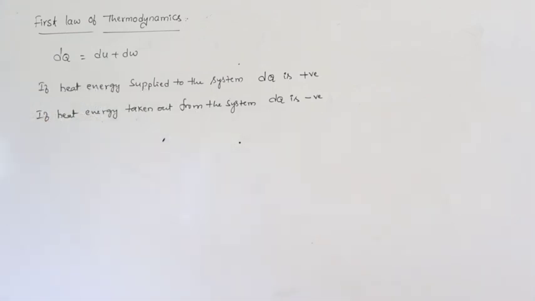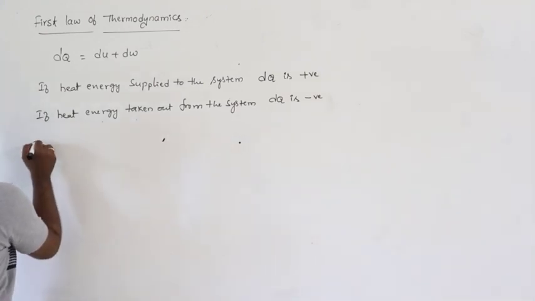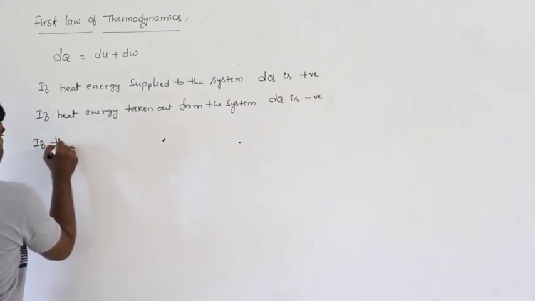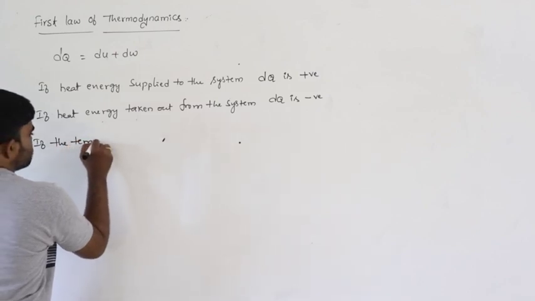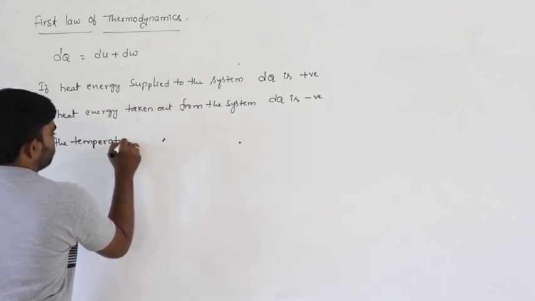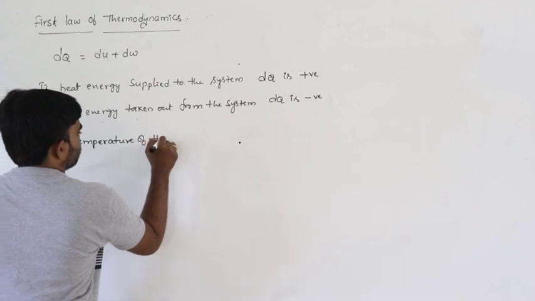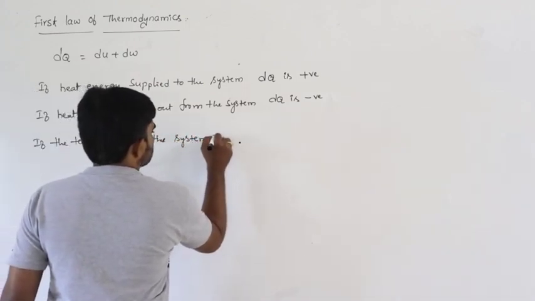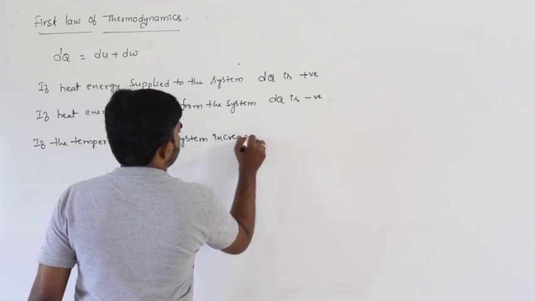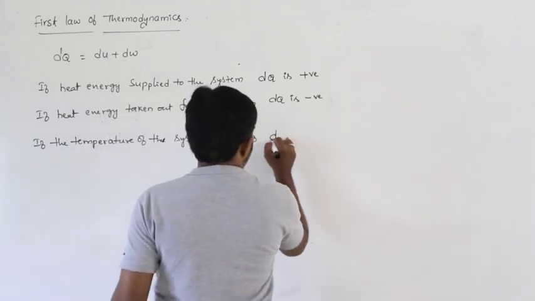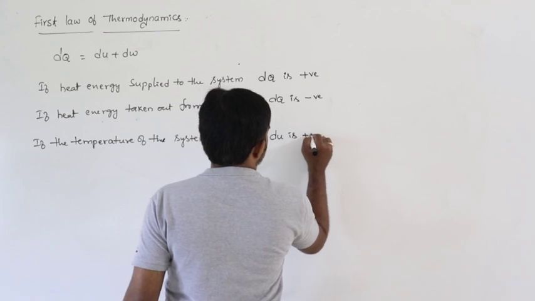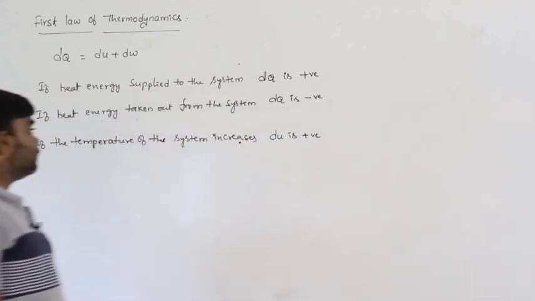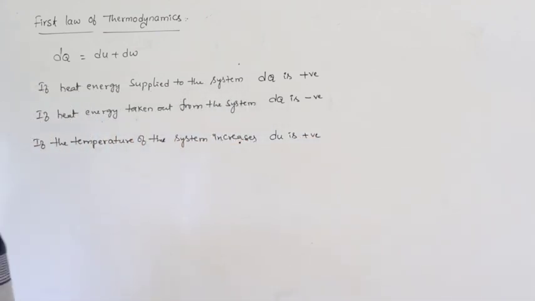Next, when dU is positive, when dU is negative. If the temperature of the system increases, then dU is positive.